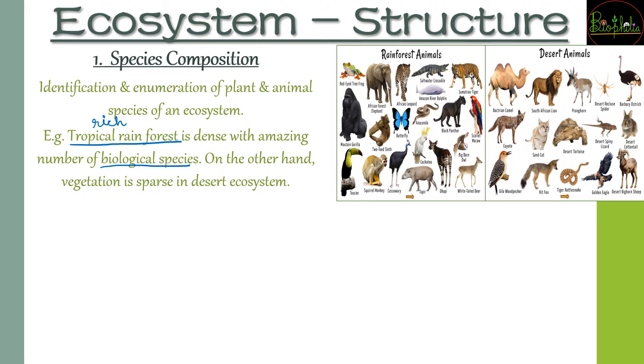Whereas on the other hand, the desert ecosystem has a lot of scarcity. Animal life will be less, and vegetation will also be less. So based on this you can understand the structure of the ecosystem. Structure depends on its species, which animal life is there, which plant life is there. Based on that, the ecosystem's flourishing is going to depend.